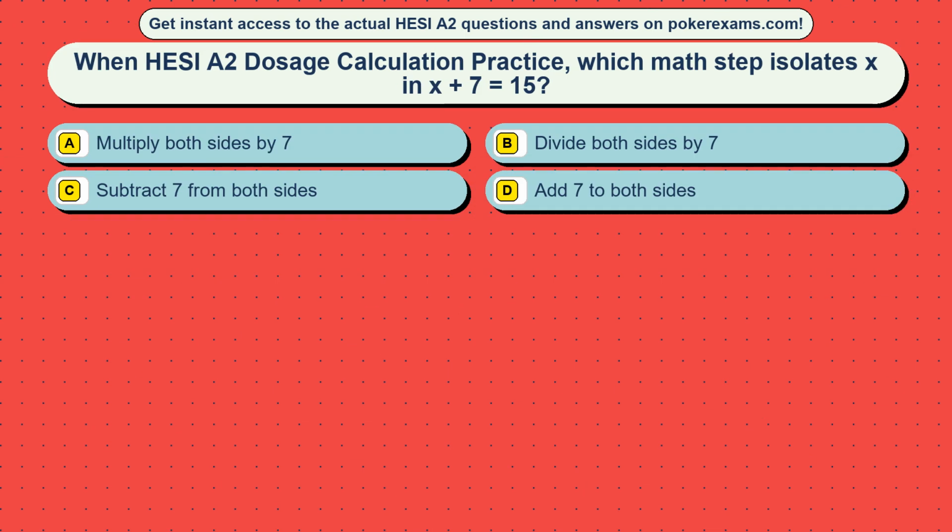Question 39. When HESI A2 dosage calculation practice, which math step isolates x in x plus 7 equals 15? Option A, multiply both sides by 7. Option B, divide both sides by 7. Option C, subtract 7 from both sides. Option D, add 7 to both sides.